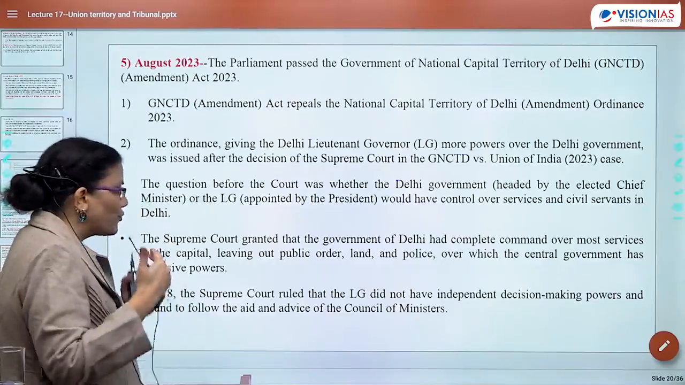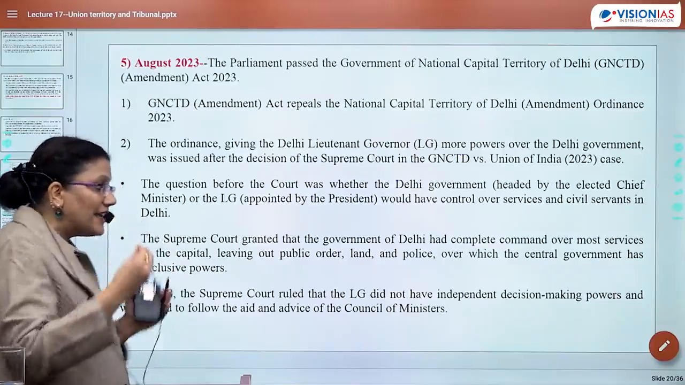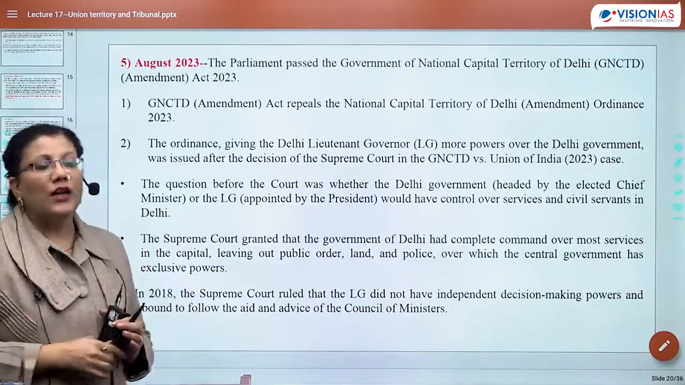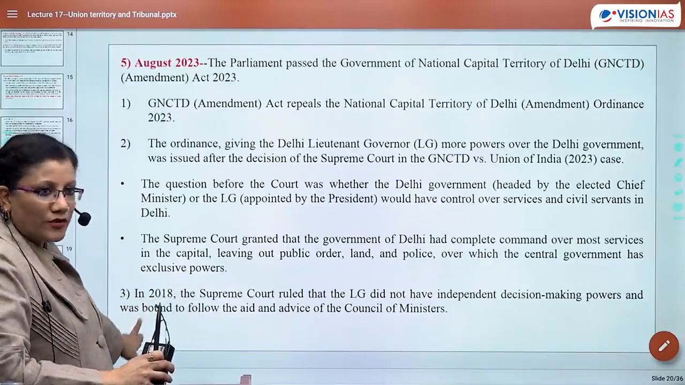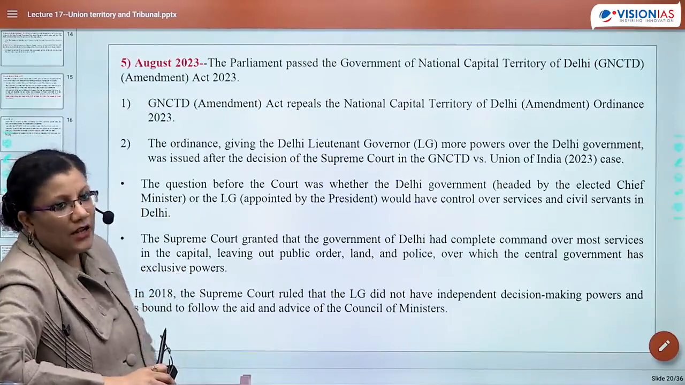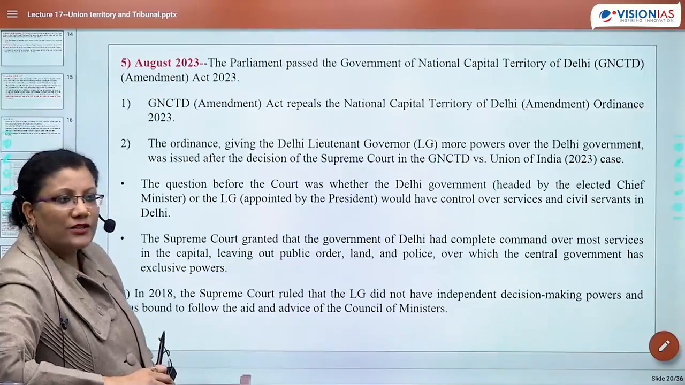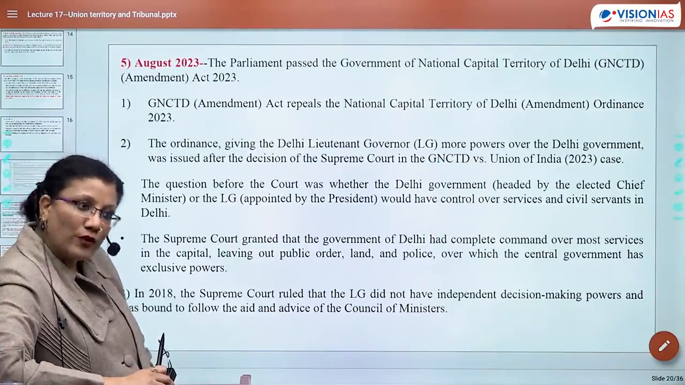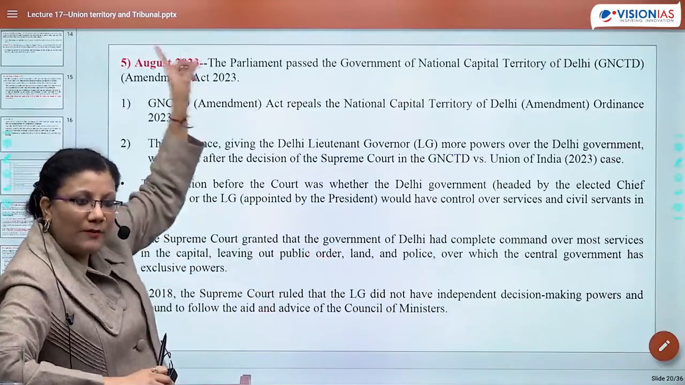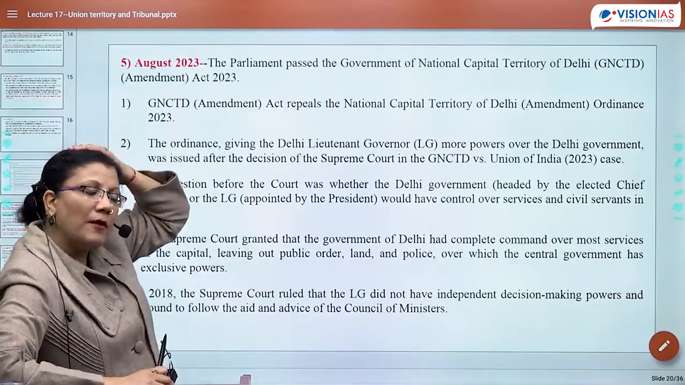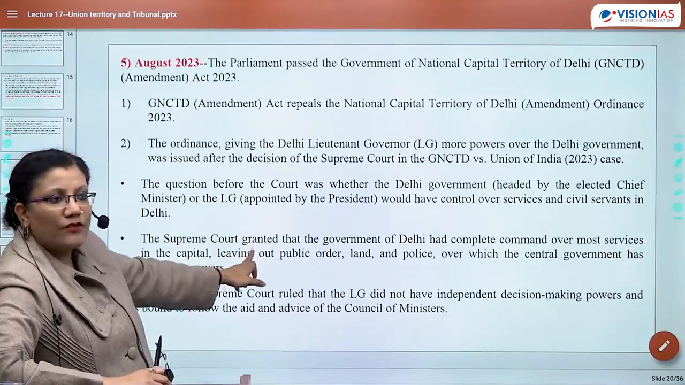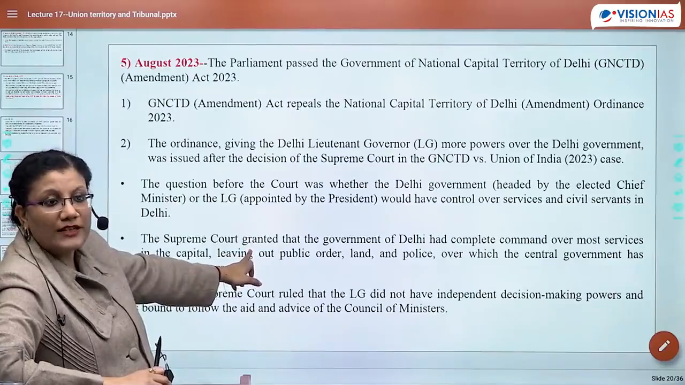In 2018, the Supreme Court ruled that the LG did not have independent decision-making power and was bound to follow the aid and advice of the COM. So actually, the Supreme Court in 2023 has rested its ideas on the basis of its earlier verdict in 2018. और 2018 में सुप्रीम कोर्ट ने कहा था, LG does not have a discretionary power, it has to work in advice with the Council of Ministers. Except for these three powers, to which of course the matter will go directly via the LG to the president, बाकी सभी matters में LG will work in consonance with the COM. This is the reason on the basis of which in 2023 the Supreme Court made a verdict in favor of the Delhi government.